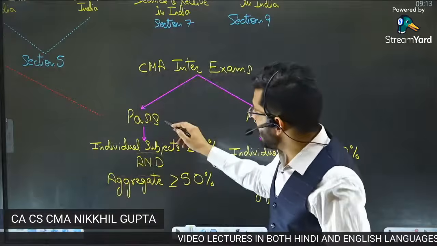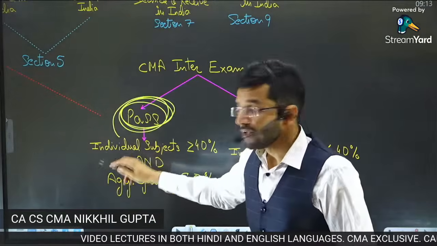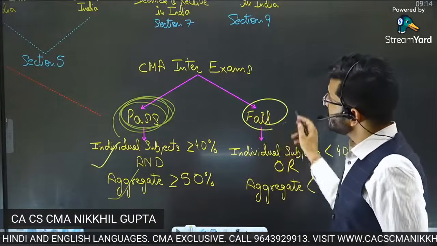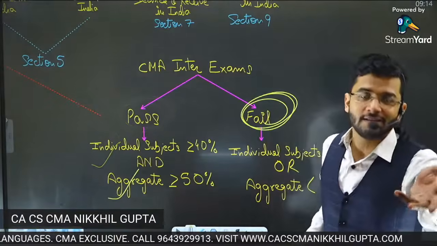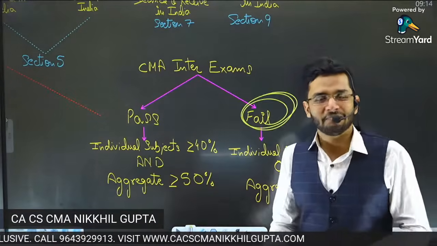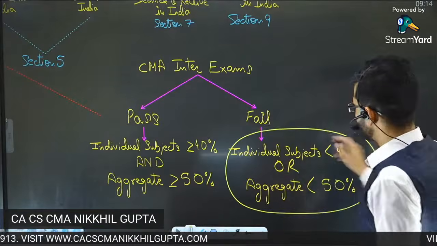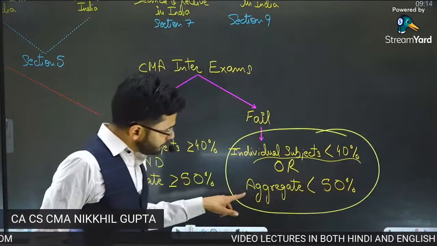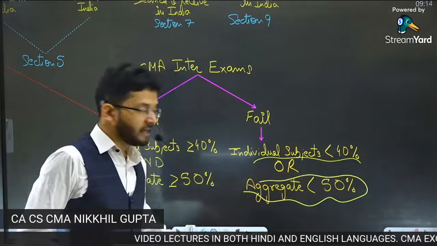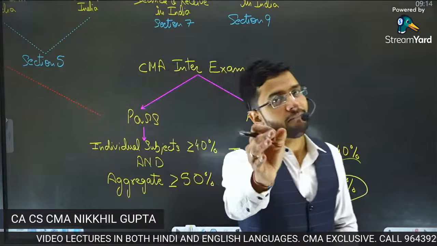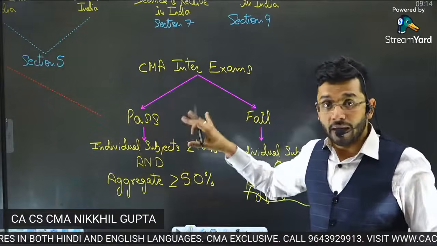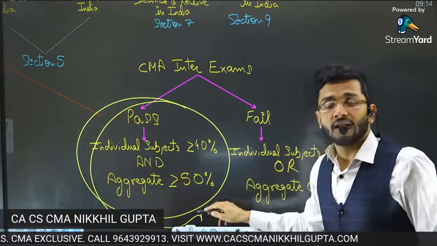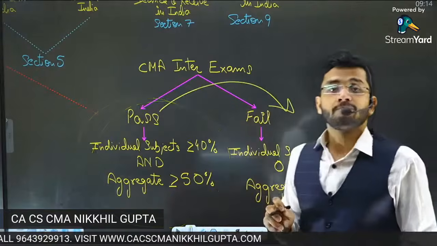So if you want to pass the examination, if you want to pass CMA intermediate, then you have to follow these two conditions simultaneously. Both of the conditions are to be satisfied. But if you want to fail in CMA intermediate, obviously no one wants to fail, but if you were to fail, then guys, either one of the conditions is to be satisfied. Either you score less than 40% marks in individual subjects, or you score less than 50% marks in aggregate, then you will fail in CMA intermediate examination. That is the way the positive situations or any one situation is converted into its opposite. This is the way.